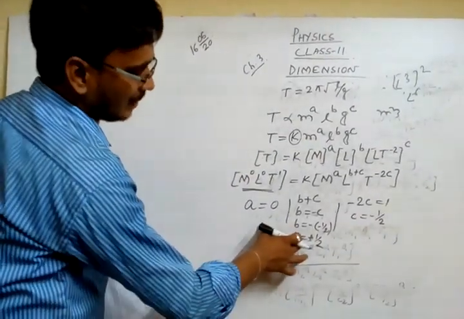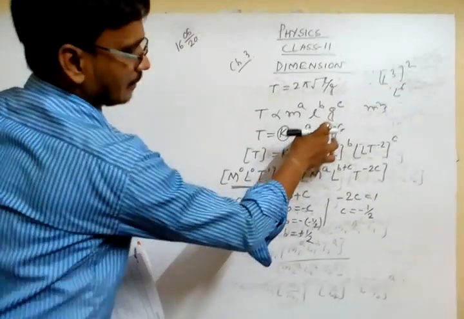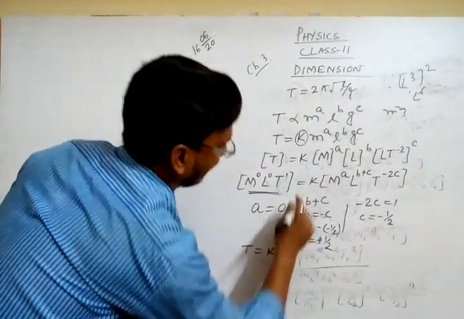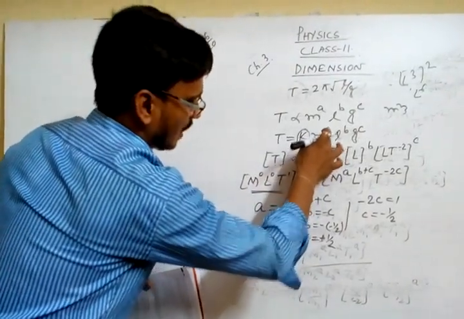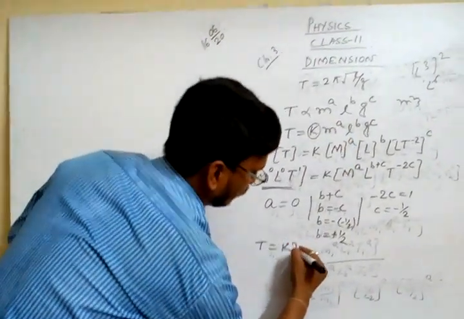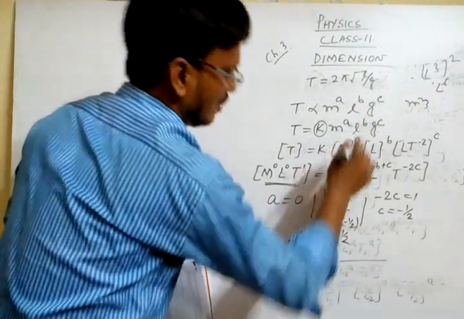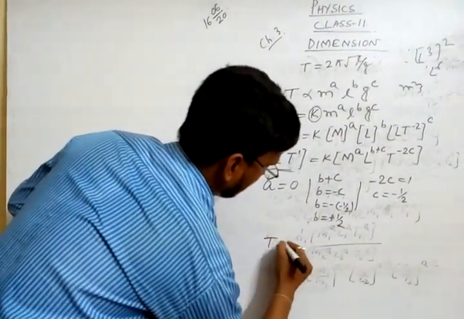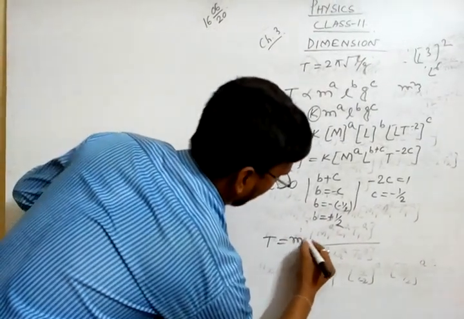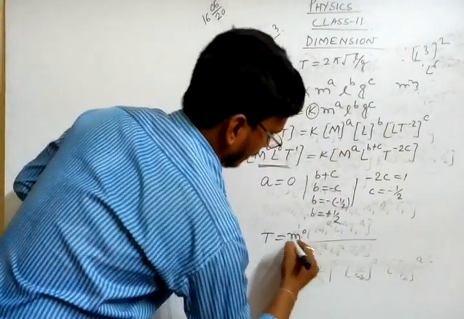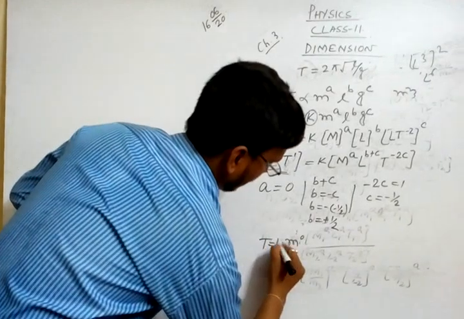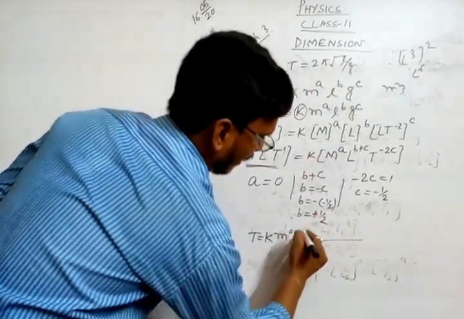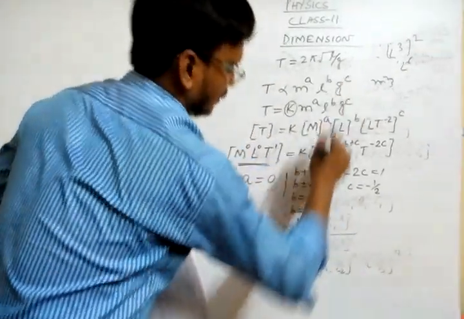Now what value is coming? Put it here. That means T is equal to K constant. What is the power of M? A to the power 0, that means N to the power 0. L to the power what? I am writing a little bit down. That is T is equal to K constant, M to the power 0, N to the power 0, L to the power B. What is the value of B? Half. G to the power minus 6.